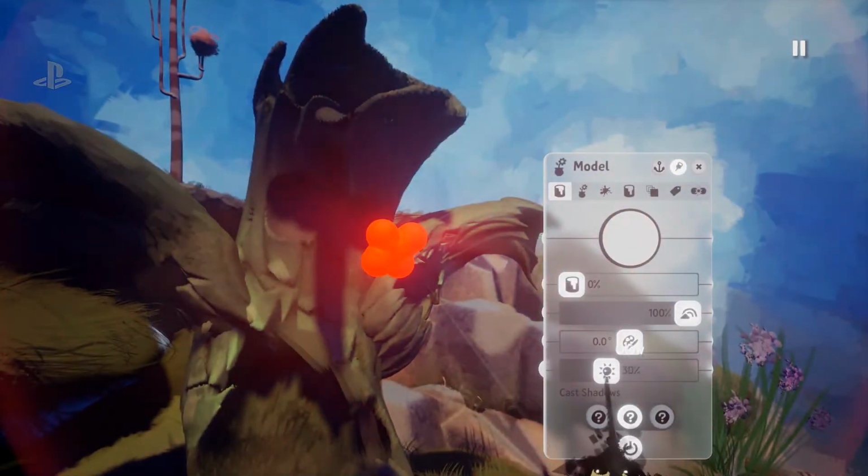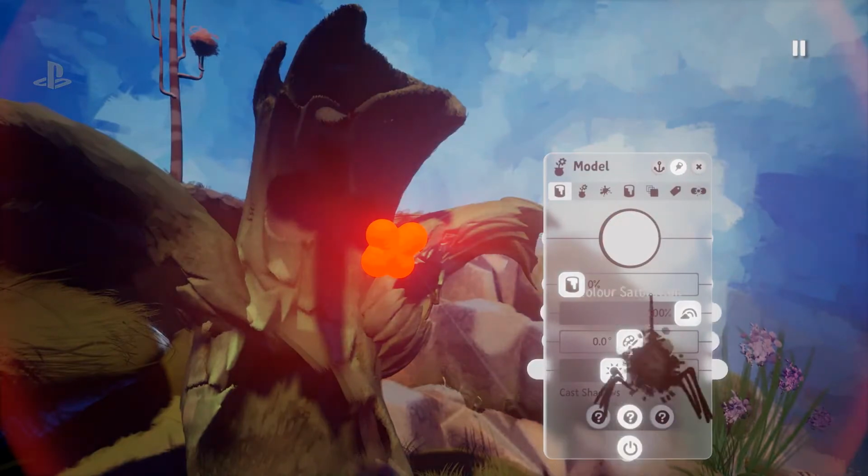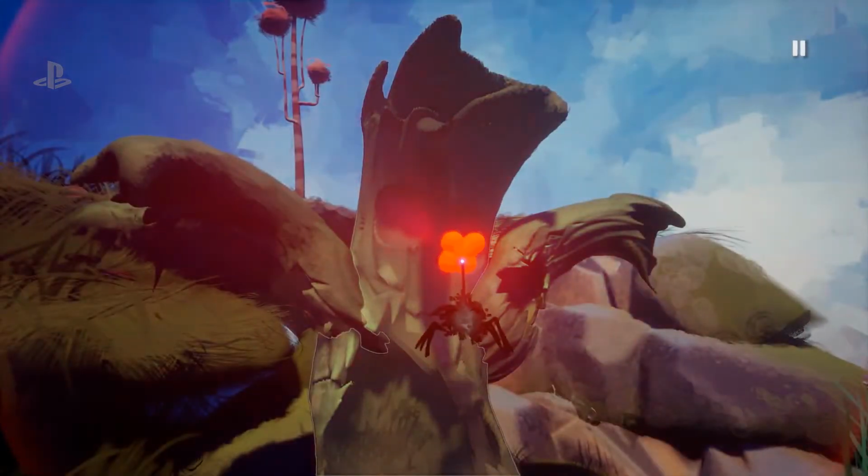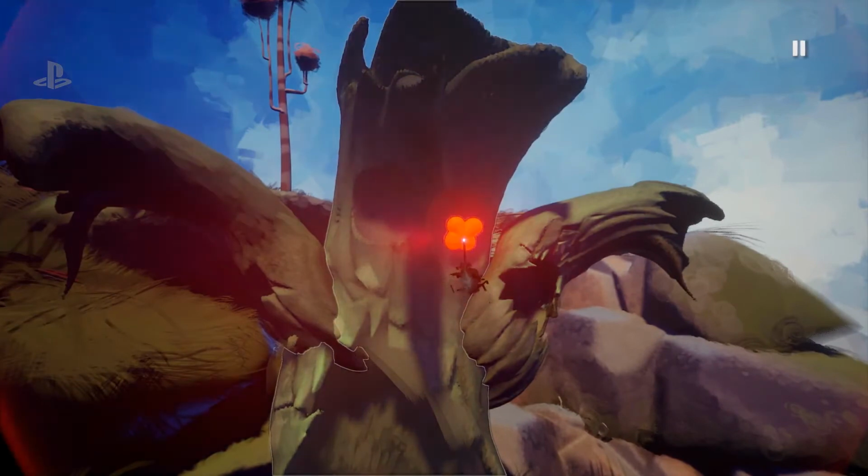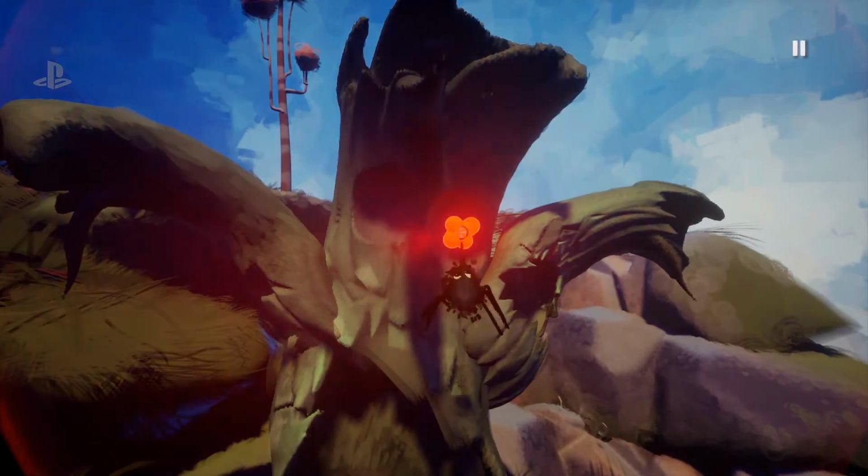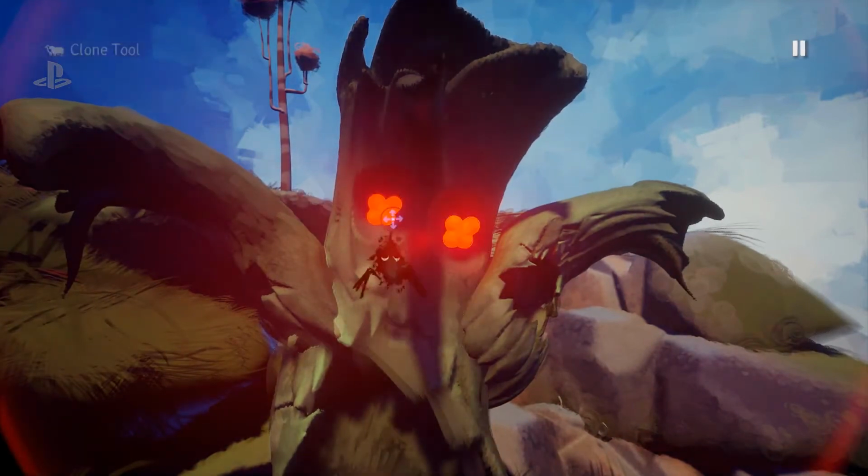Look at all these options. I just want to make it glow a little bit like this. Oh, I didn't see that last time. And then we'll use this as an eye in here. Well, and look, the angle of the light source is kind of changing the environment around it as you move. There we go.